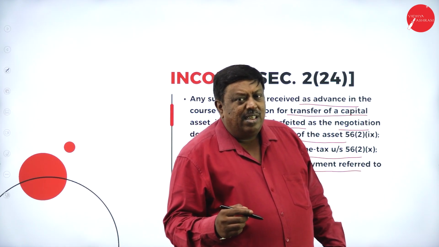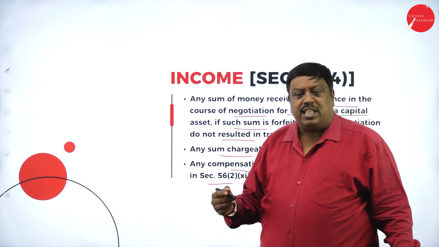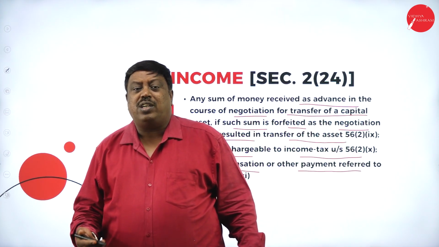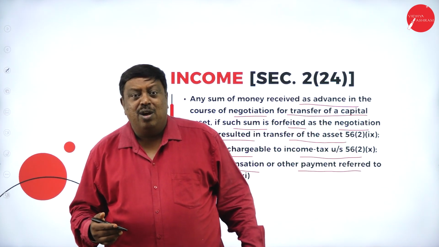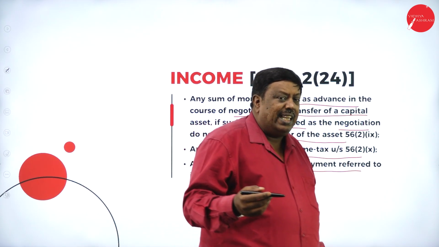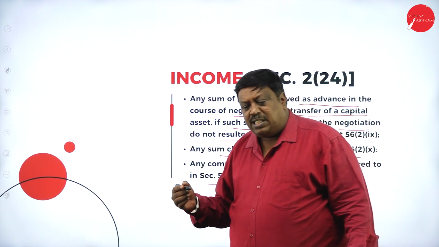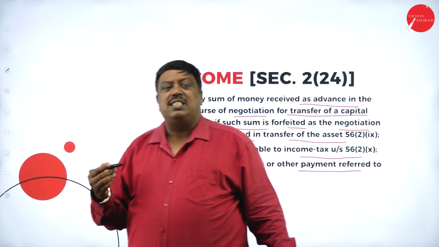If I am doing any trading activities, buying and selling of commodities, goods or services, whatever amount is received by me for the services rendered is treated as profits from business, after deducting the expenses incurred for such business activities.